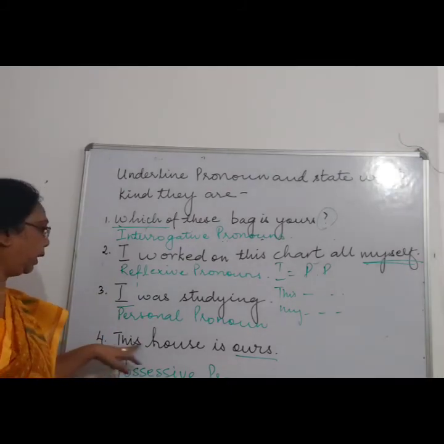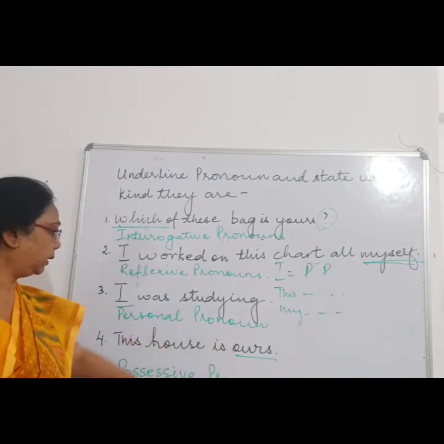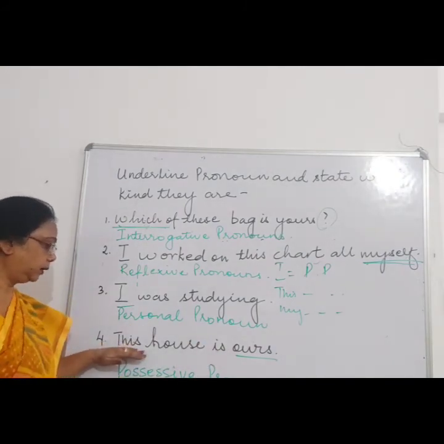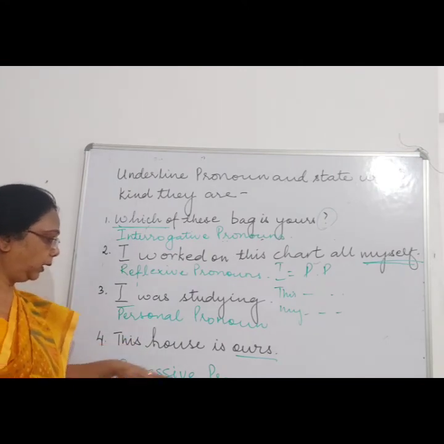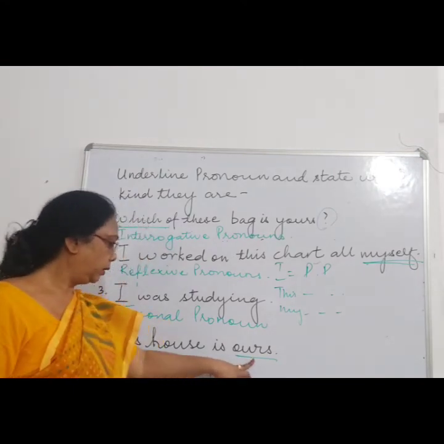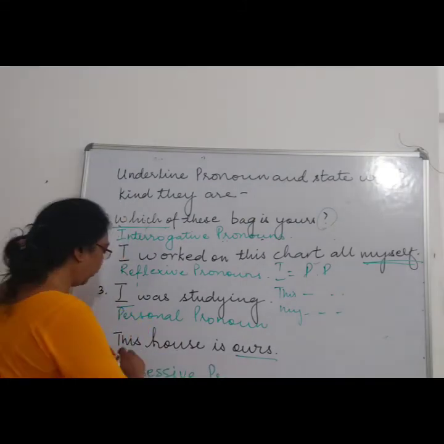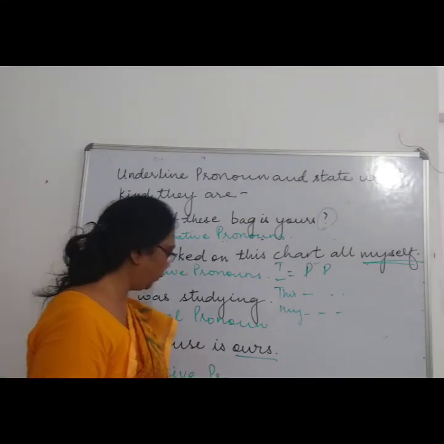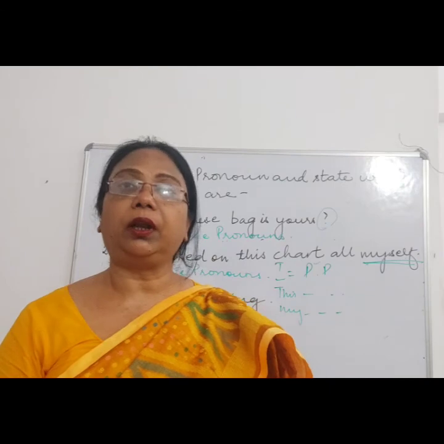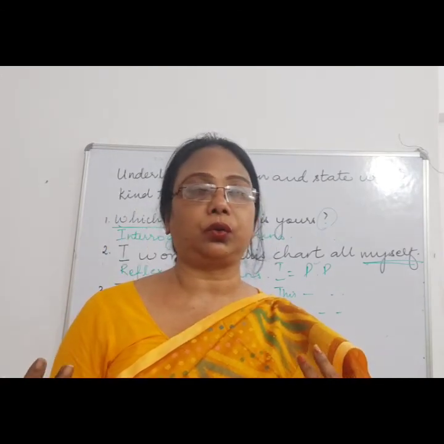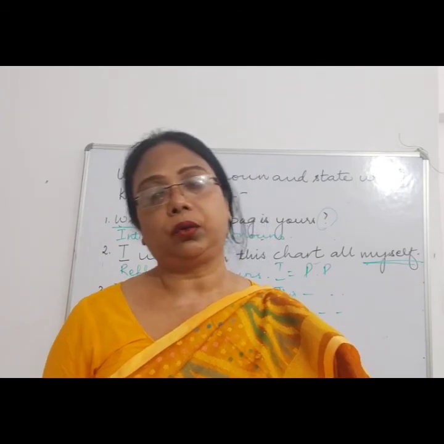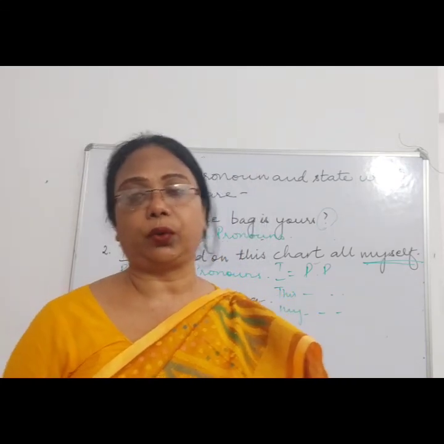Now this house is ours. This is a demonstrative pronoun, and ours is what? It is a possessive pronoun. So if you want, you can write both. If you want, you can write one also. It is better if you have two in a sentence. There are two pronouns showing, so you can mention both types of pronoun they are.